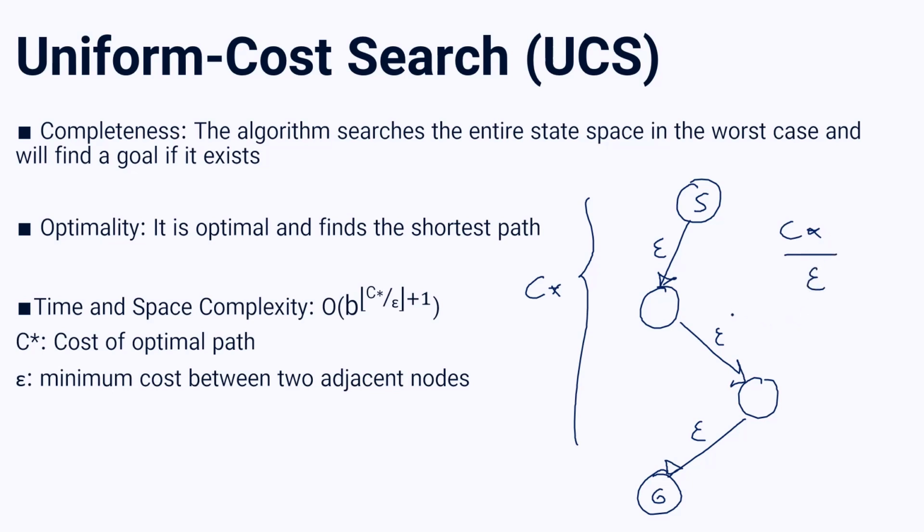But this number would not be an integer, so I use a floor operation to make it an integer. And because we are dealing with big O, I have to choose the upper bound, so I add a simple 1 here. And because we're dealing with branching factor b, this would be the power of b. So this is how I come up with the following formula for my time and space complexity.